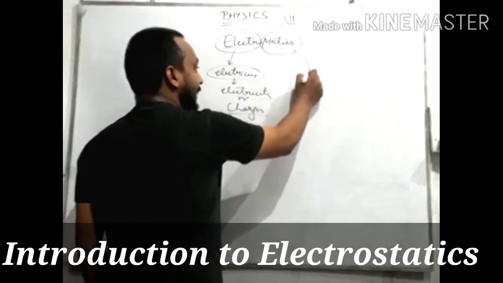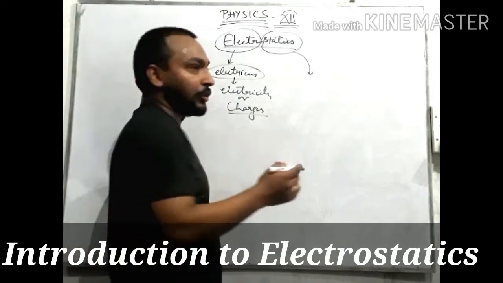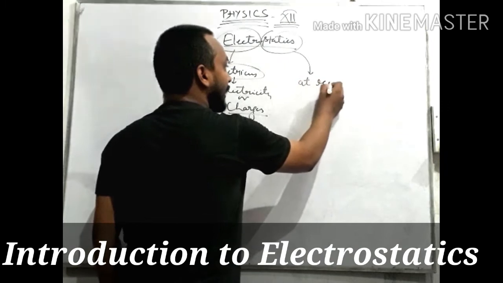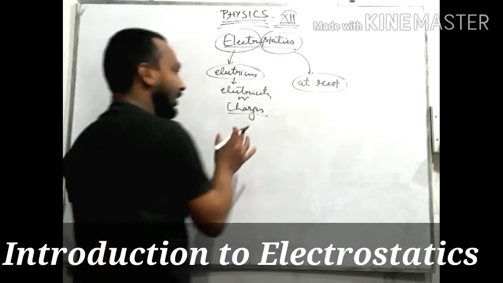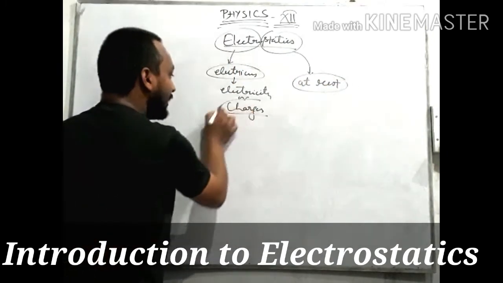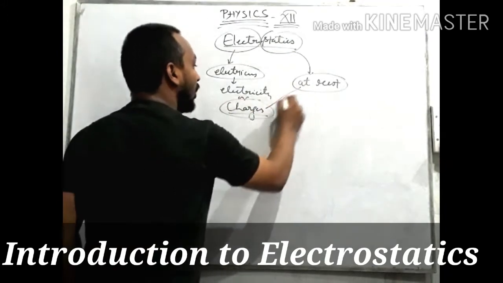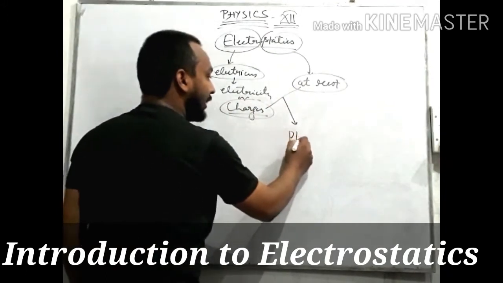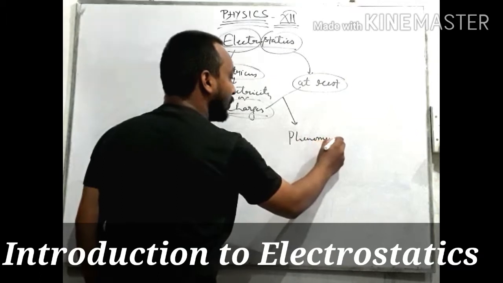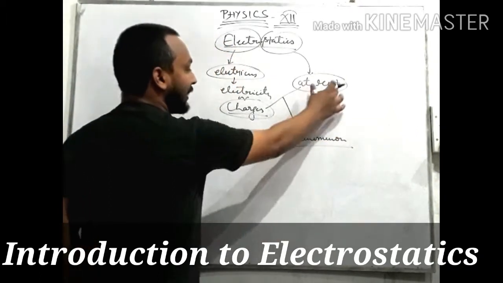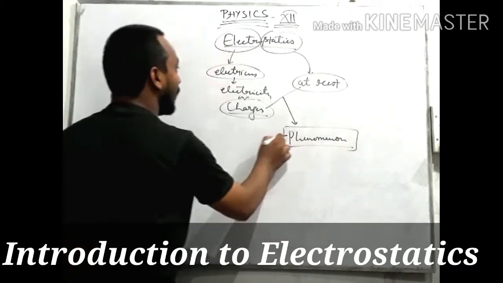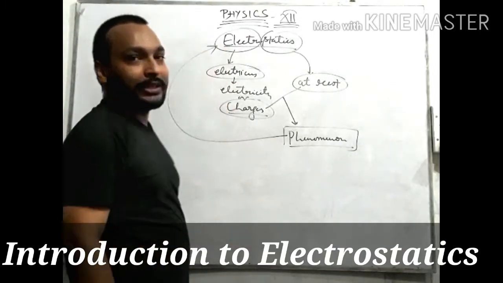Static means at rest, the body at rest. Here charge is at rest. So all the phenomena that are related to charges at rest are considered for study in electrostatics.